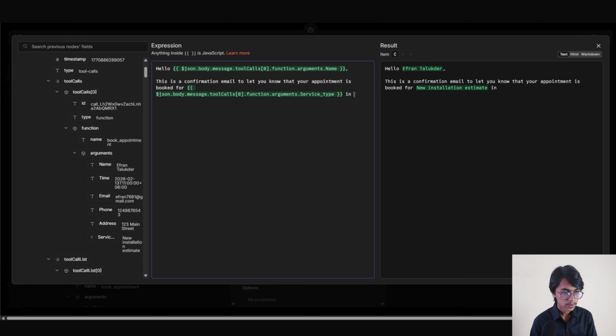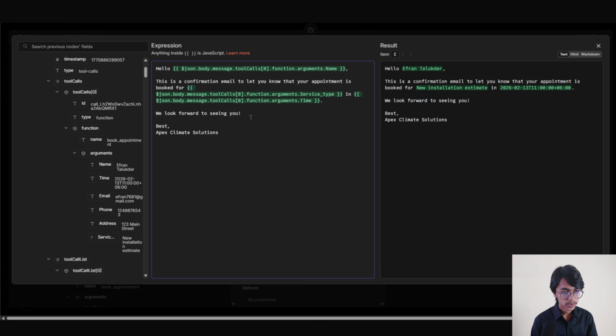Now add the time variable. Drag the time from here and put it right into here. We look forward to seeing you. Best, Apex Climate Solutions. It is a basic email body to show you how to write an email. You have to write the email body according to your needs.